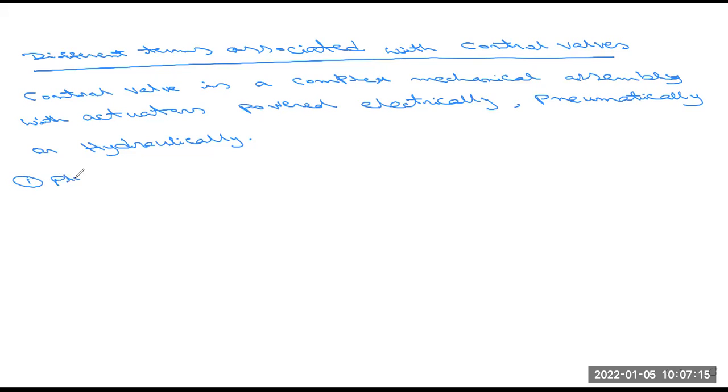Okay, so first, the component or term is the plug system. So what is a plug? Plug is basically a movable part in the control valve, which provides variable restrictions in a port also. Is it clear to all of you?